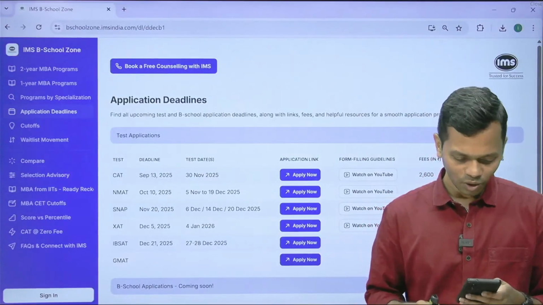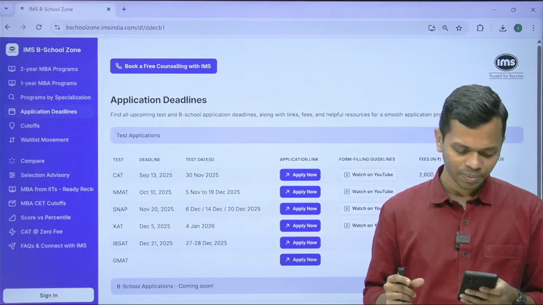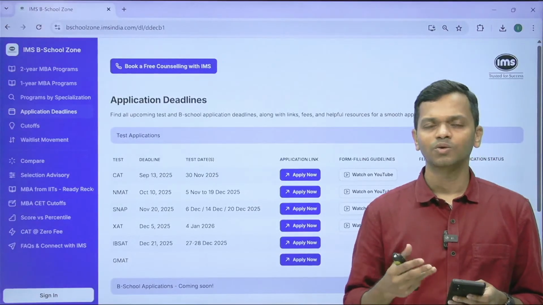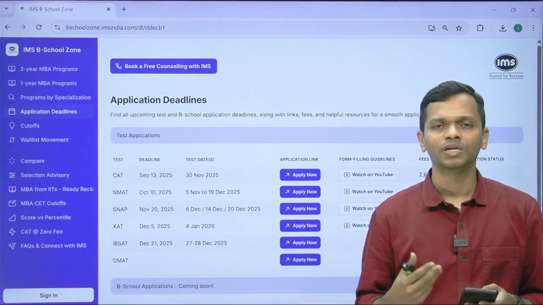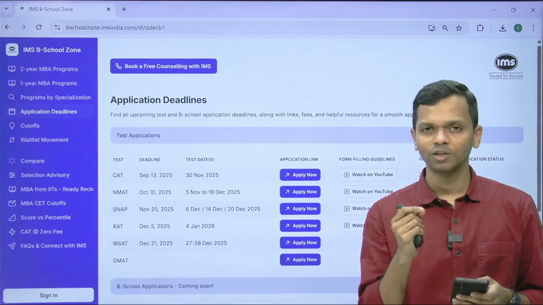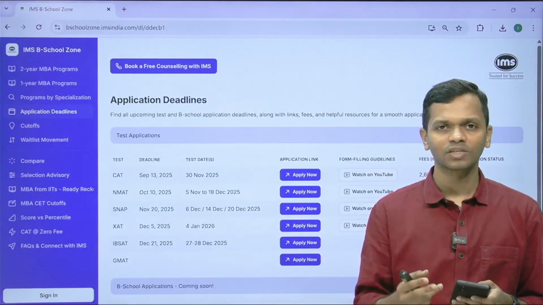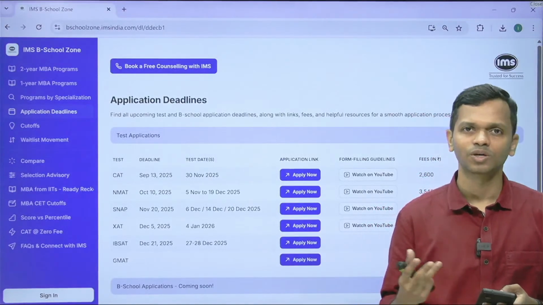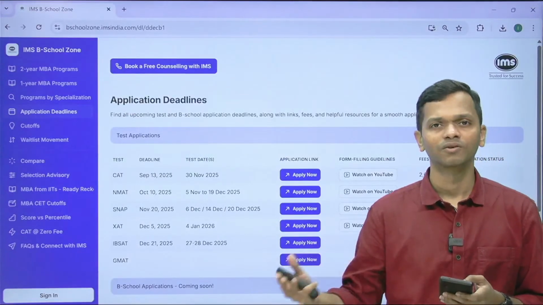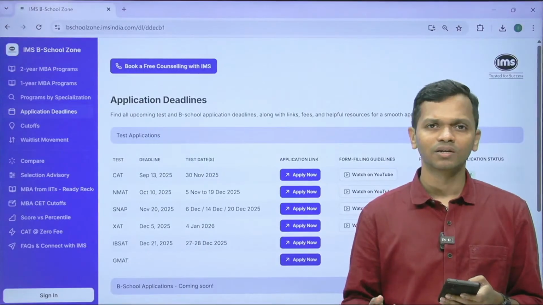Aryan Rajput asks, my college gives aggregate CGPA for all the semesters. Should I just put that in the form? Yes, you can do that, but again, you have to use the conversion. Ultimately, what CAT is interested in, what they use to finally shortlist candidates, is the percentage of the marks that you enter. So if you have the CGPA for the individual semesters, you can use the cumulative GPA that you get and convert that to percentage and enter that value.